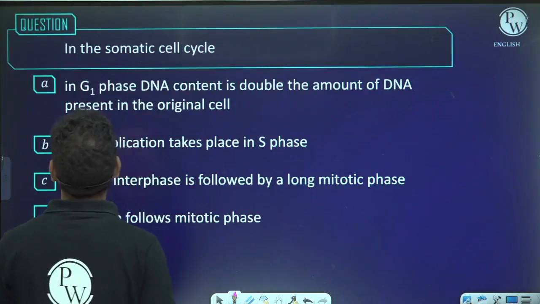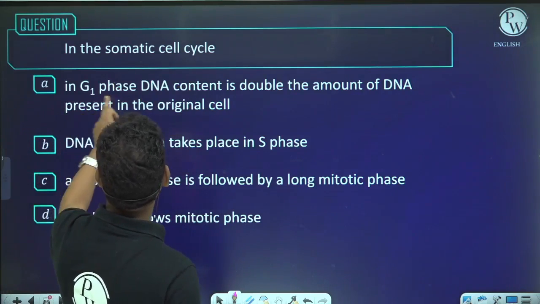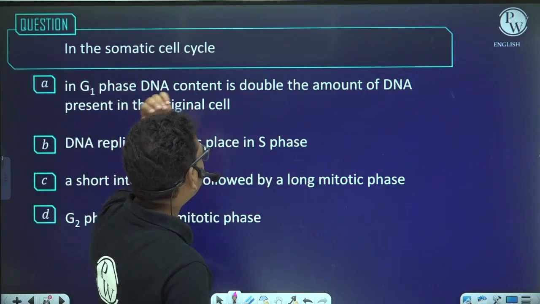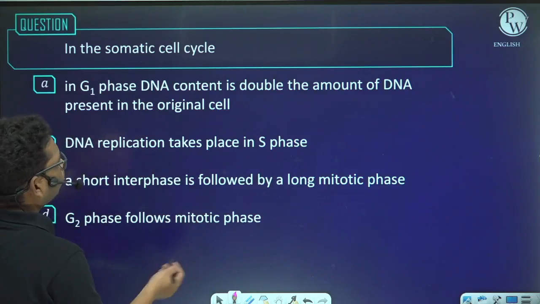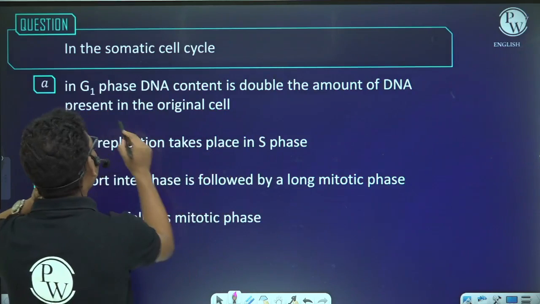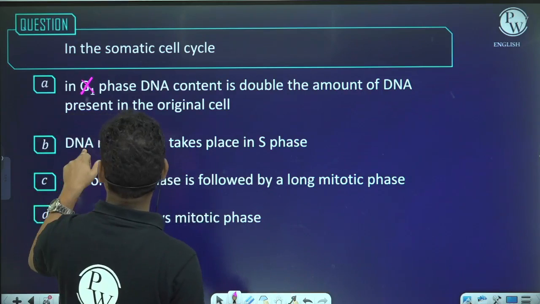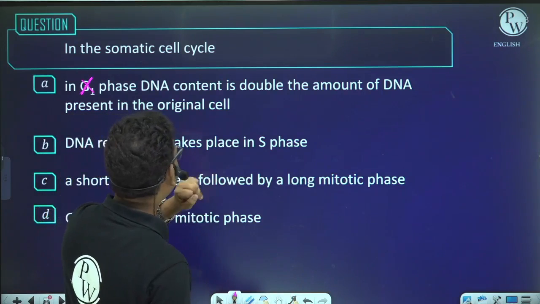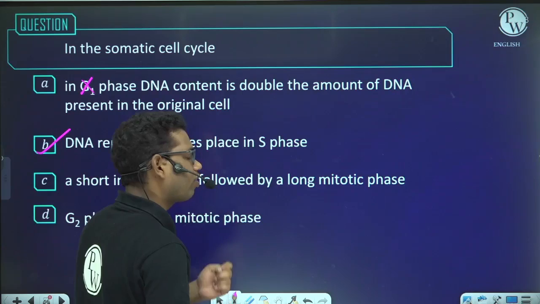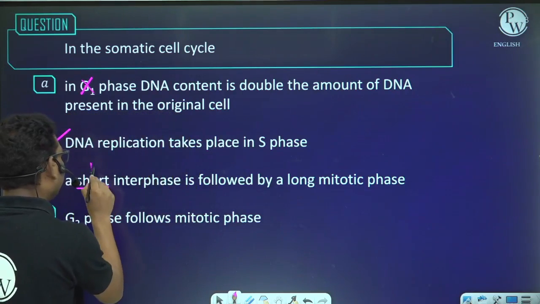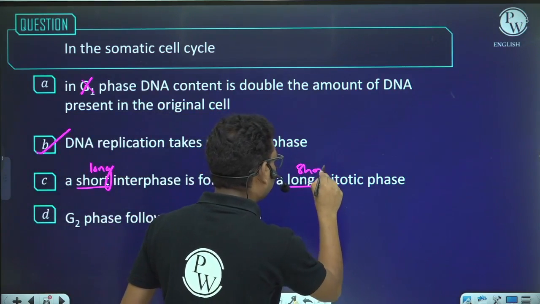Okay, next, in somatic cell cycle, in G1 phase, the DNA content is double the amount of DNA present in the original cell. This is incorrect, because the amount becomes double in the S phase, not in the G1 phase. Okay, DNA replication takes place in the S phase. This is correct. Okay, a short interphase followed by long mitotic phase. No, the interphase is long, whereas the mitotic phase is short. So this is incorrect.